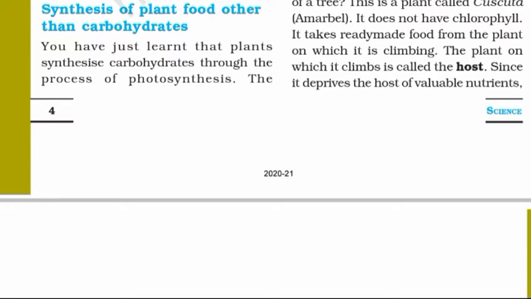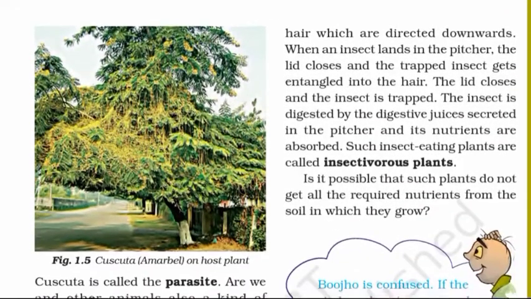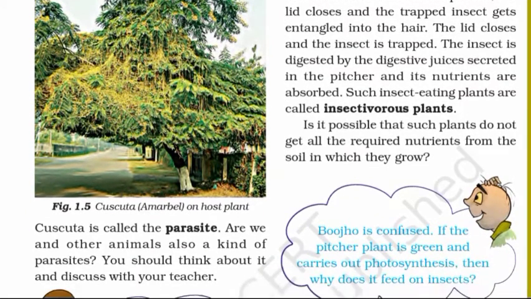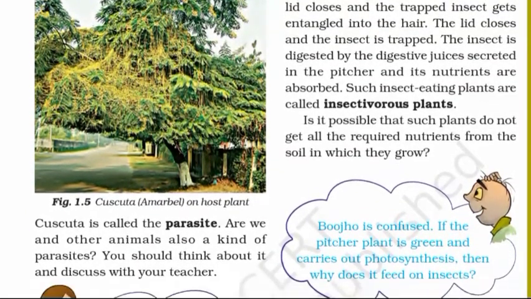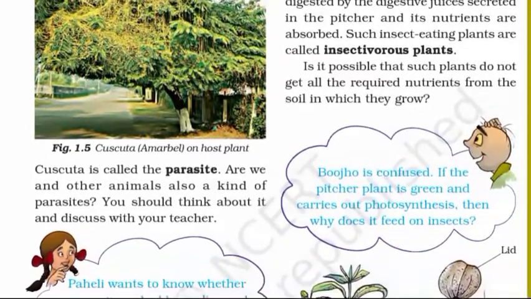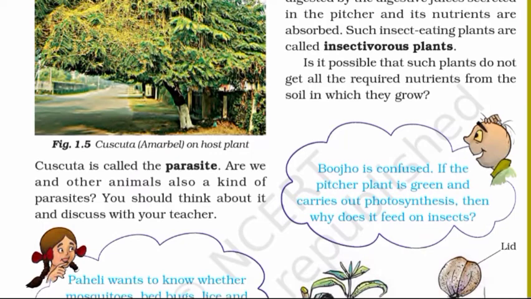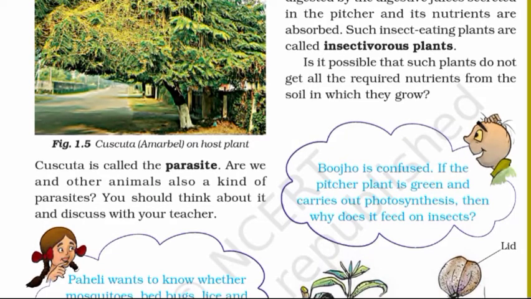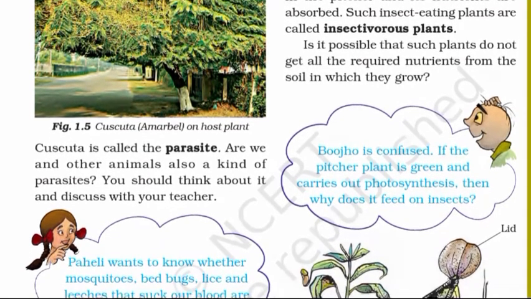Since it deprives the host of valuable nutrients, Cuscuta is called the parasite. Page 5. Are we and other animals also a kind of parasites? You should think about it and discuss with your teacher. Figure 1.5.